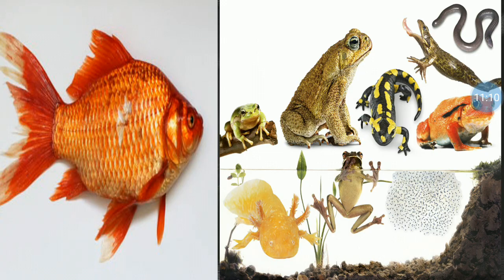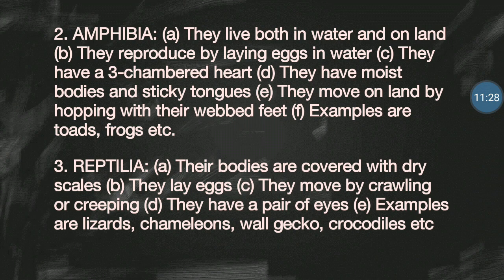You can see them here on the right part. You can see the toads, you can see the frogs. The crocodile is not one. The toads and the frogs are actually the major examples of the amphibians. You have other examples that are not very common, the ones we call the newts and the salamanders. They're not as common as the toads and the frogs. So they live both in water and on land.